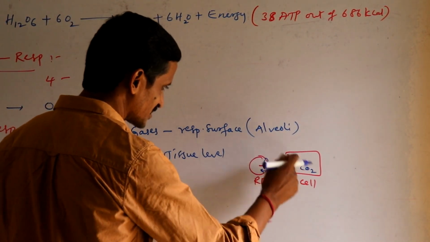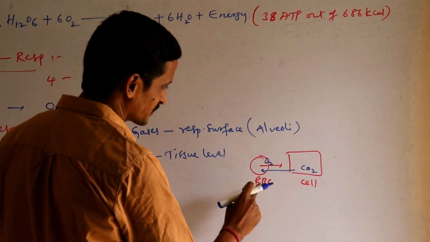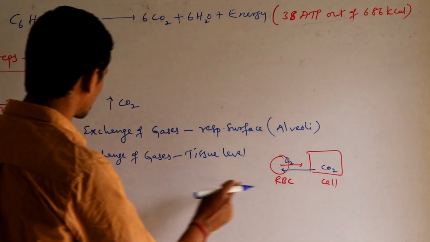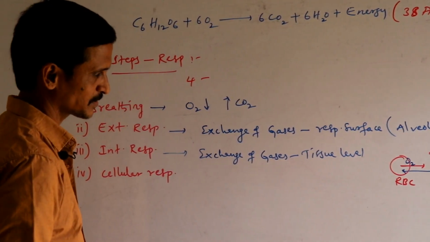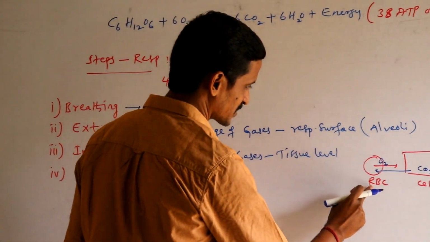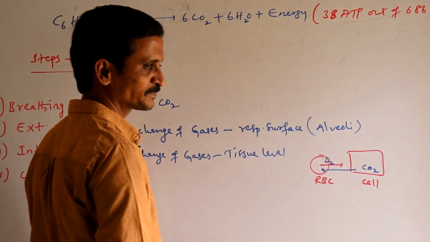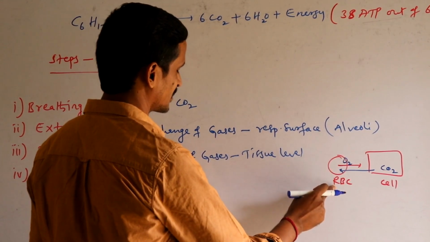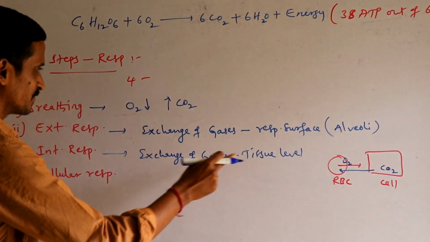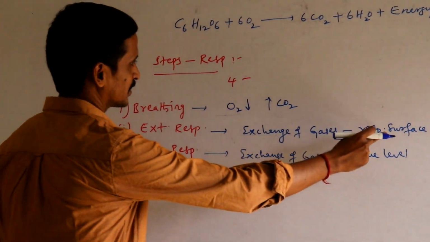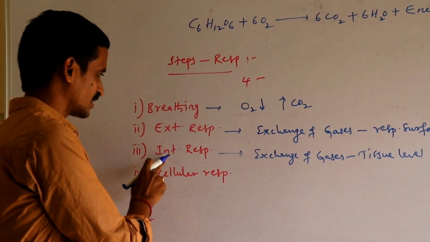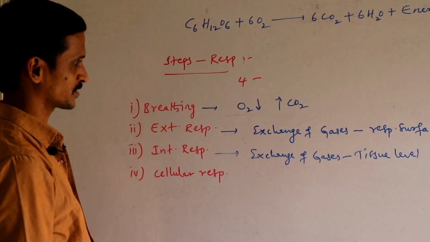This exchange of gases between the blood and the body cells is called internal respiration. The carbon dioxide is carried back to the respiratory surface so that it will be expelled outside.